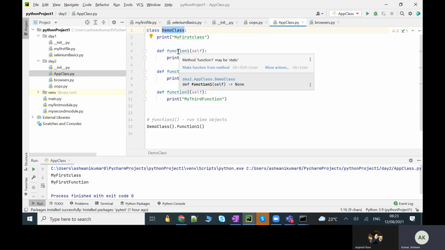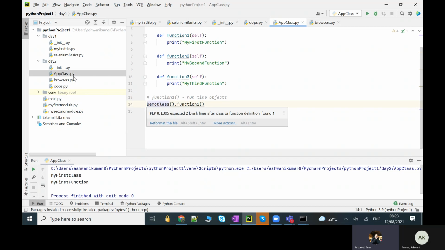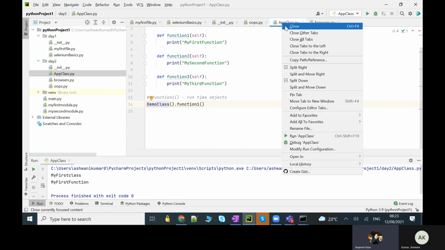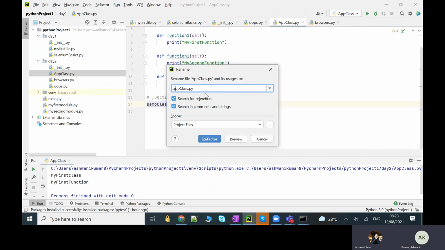Okay. And here I'm still getting one warning that this method or function may be static. If you make this function static, static is something that is going to be common for the whole class. So if you make some kind of changes inside it, that will be common to the whole class. If you want to make it, you can. Otherwise, it's not suggested to make any function or class static. There is no restriction on making it. Got it, got it.